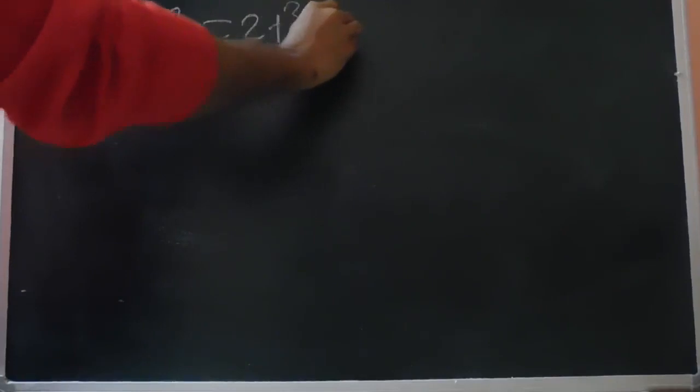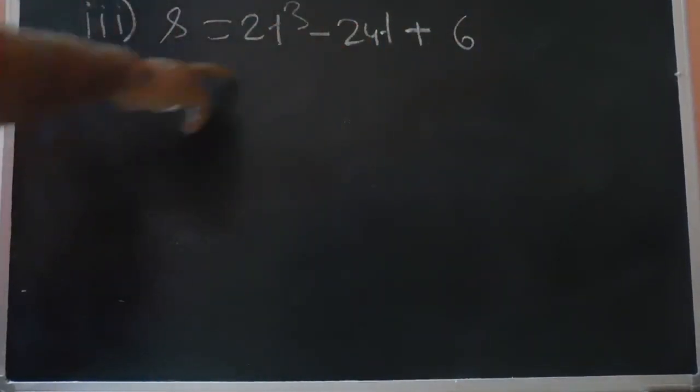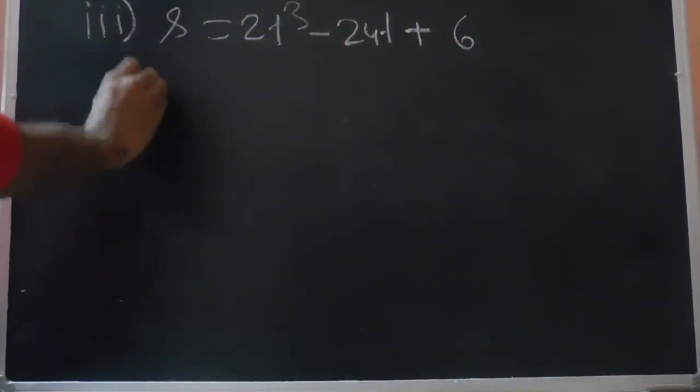So now let's solve the third part. We are required to find out the net displacement from t equals 1 to t equals 4 seconds. S is given as 2t cube minus 24t plus 6. So we can directly substitute to find out the delta S.